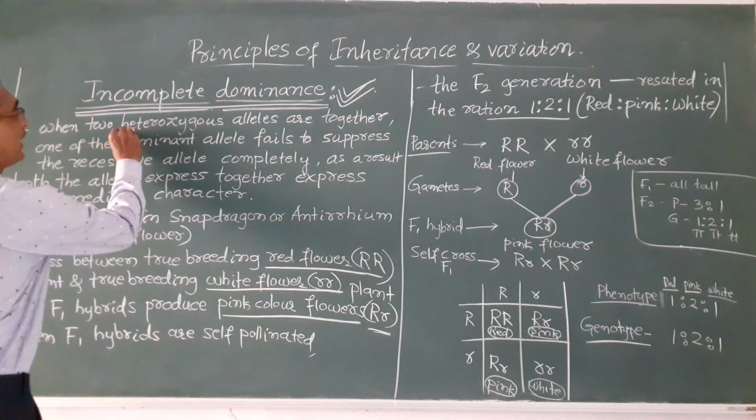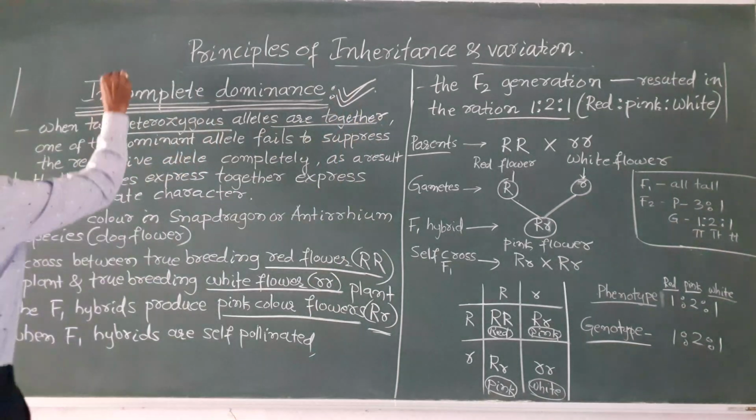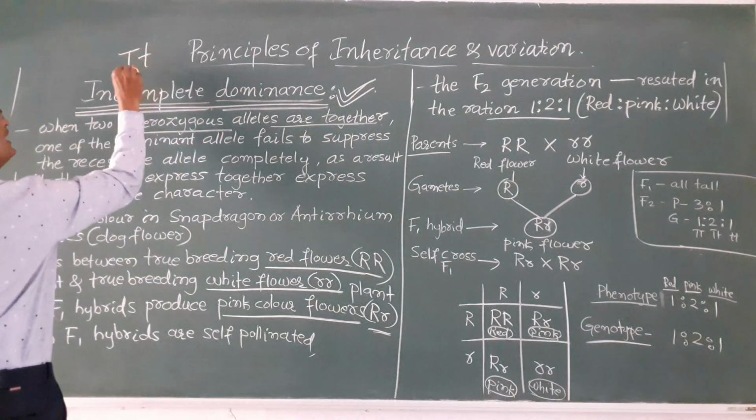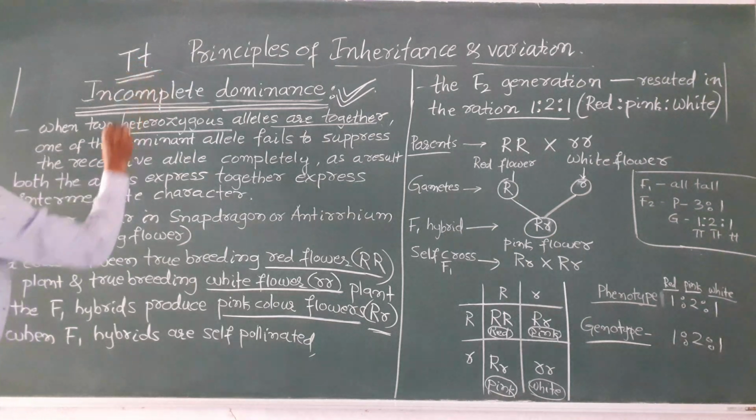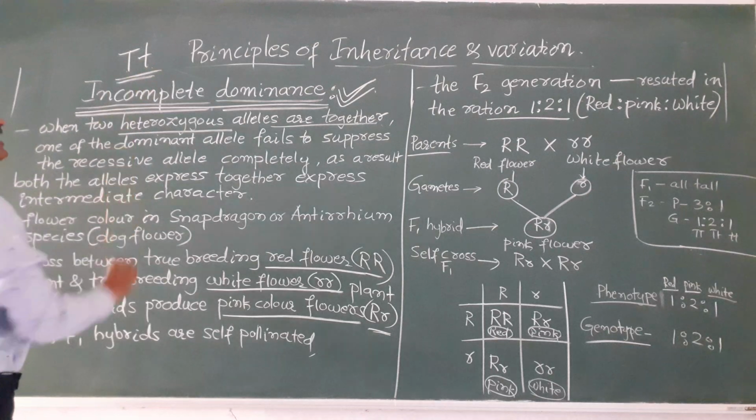When two heterozygous alleles are together, like capital T and small t, they are different, not identical.